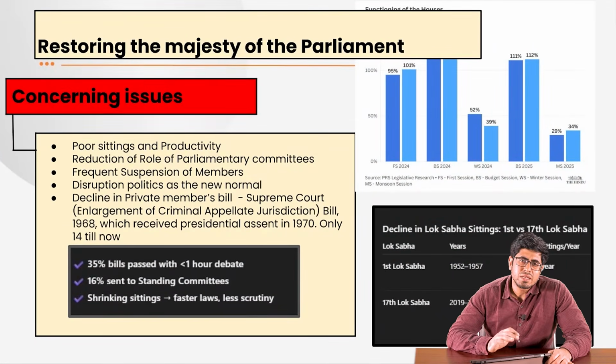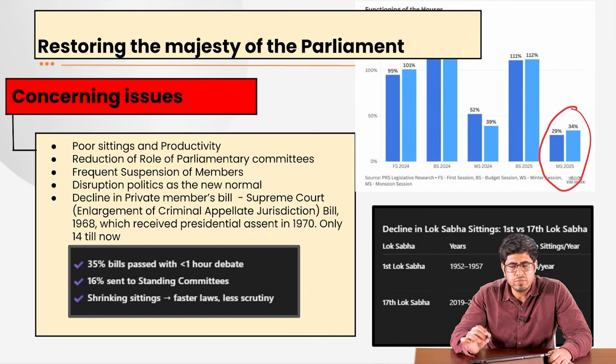Now, what are the concerning issues regarding it? Why is it so important for the parliament to function? If we see that over the time period, it is not just disruption. We see the decline in productivity also. In the last monsoon session that happened, the productivity of the house itself declined to around 34%. Of 100 sittings that were supposed to happen, only 34% could have taken place in the light of disruption that were taking place.